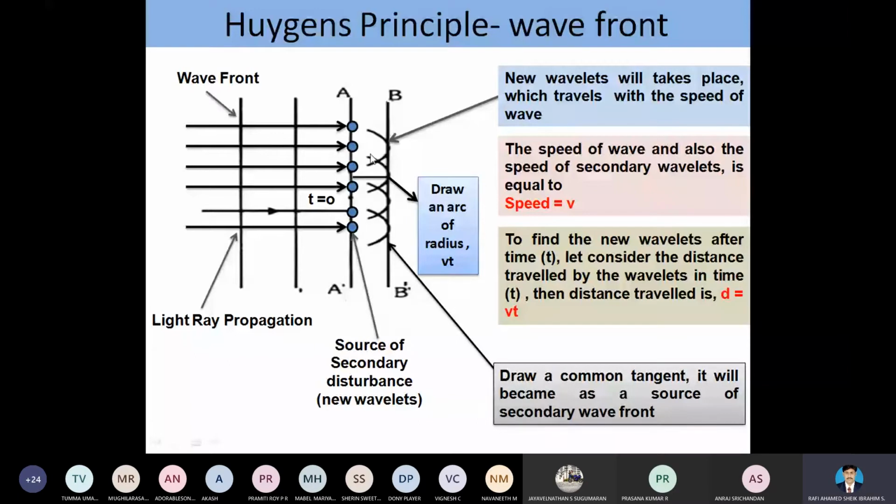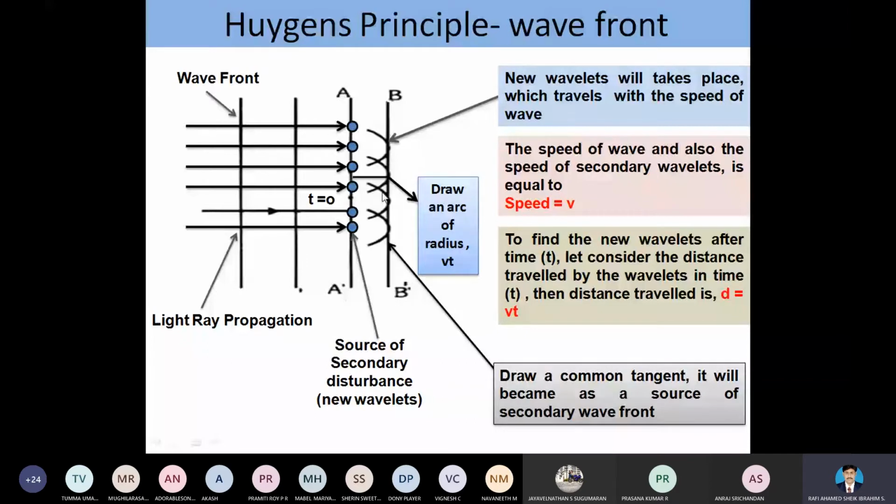That secondary disturbance here is in the form of a wavelet. So we are going to draw a radius. I have mentioned here a small line in between these curves. This line is the radius. So draw an arc of a radius.